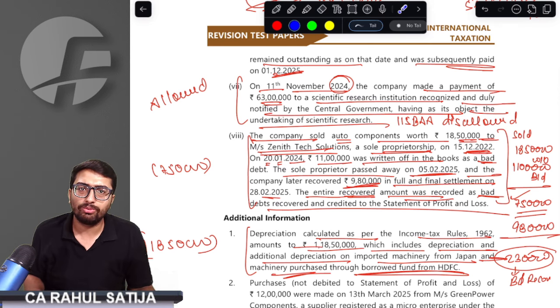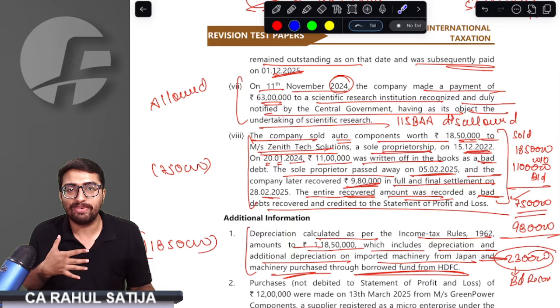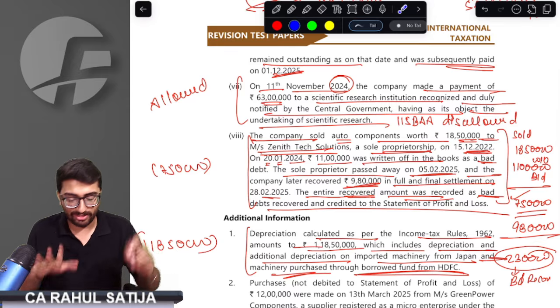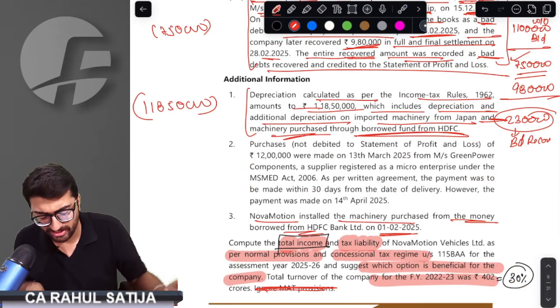Then sir, why did you ask us to do this much hard work? I would say trust the process. I know what I am teaching. I know what is to be understood by students. So trust the process. What I am just saying, try understanding this.